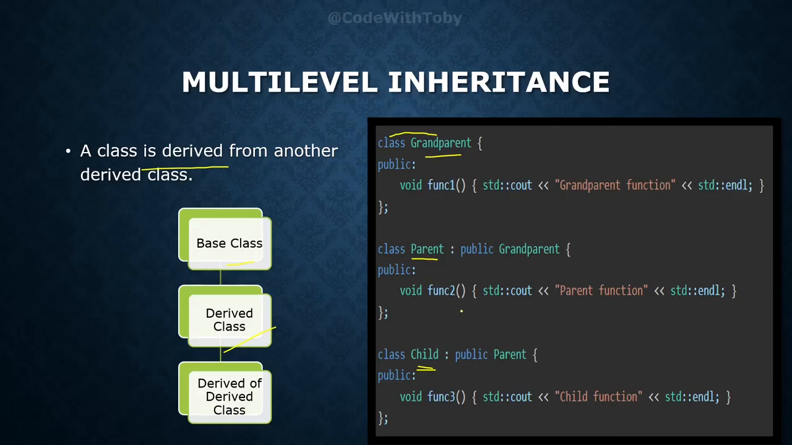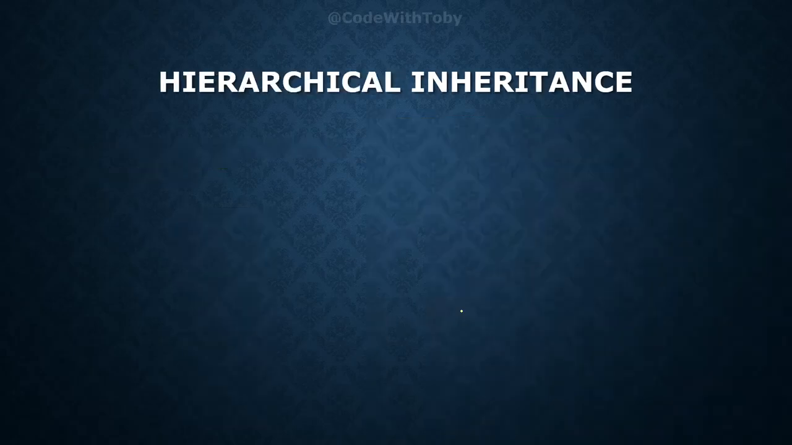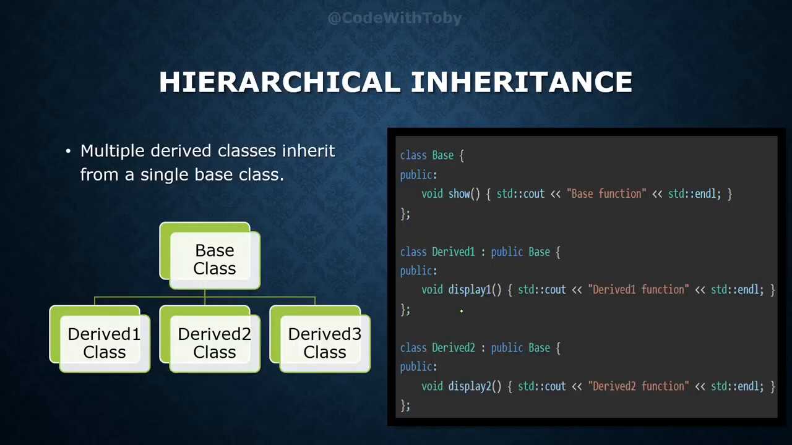Now let's move towards the next type of inheritance, which is hierarchical inheritance. In this type of inheritance, multiple derived classes inherit from a single base class. Meaning we have a base class and that base class is inherited by multiple derived classes. For example, we have here a base class which is inherited by derived 1 class and it is also inherited by derived 2 class. Now both of these classes have access to properties and methods of this base class.